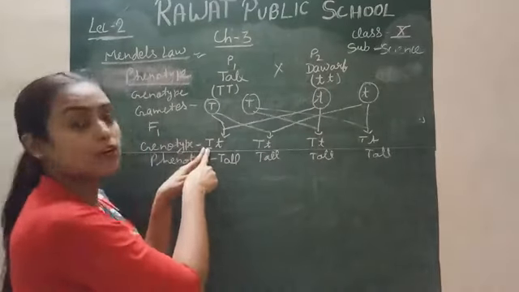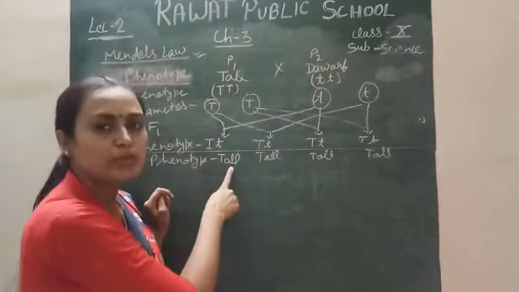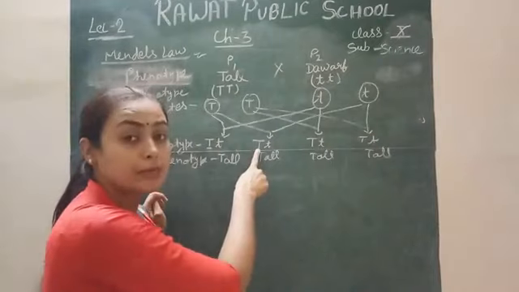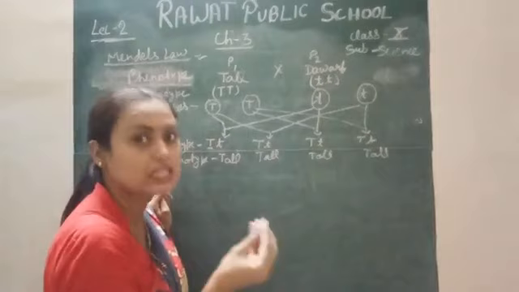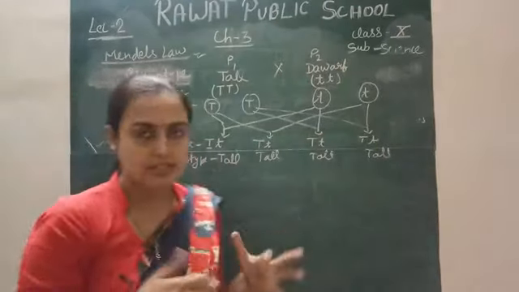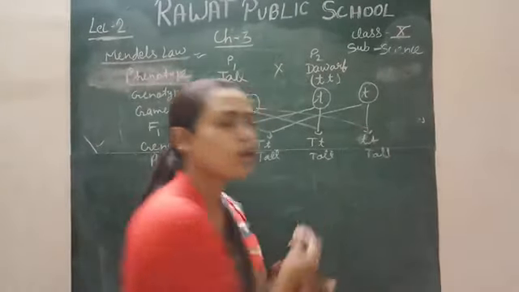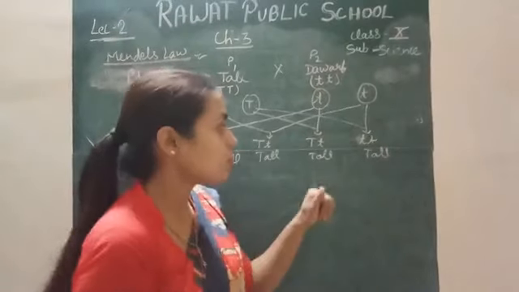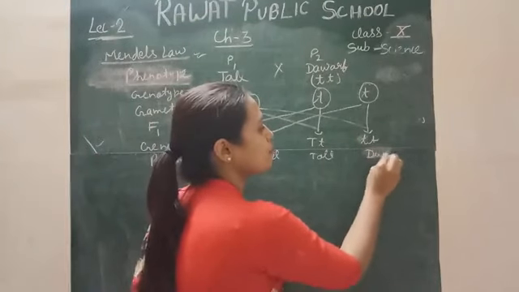And what is the character of capital T? Capital T's character is tall height. So the progeny become tall. Similarly, a single capital T has the capability to express itself, but the recessive cannot express singly or in allelic form. So all become tall. If there is one progeny which has both alleles small, the recessive gene, then in that condition their phenotype will be dwarf.